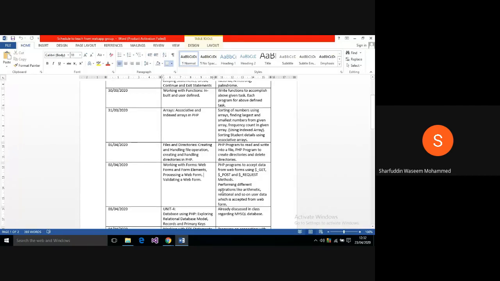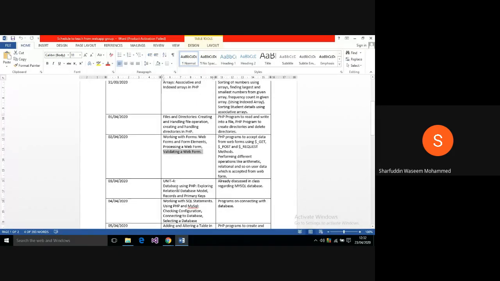Okay, and validating a web form. So how to validate a web form? We need to check whether the form data is empty or not. That refers to validating of data. So we have to check whether it is null or not. How to check? We have to use a function called isset.